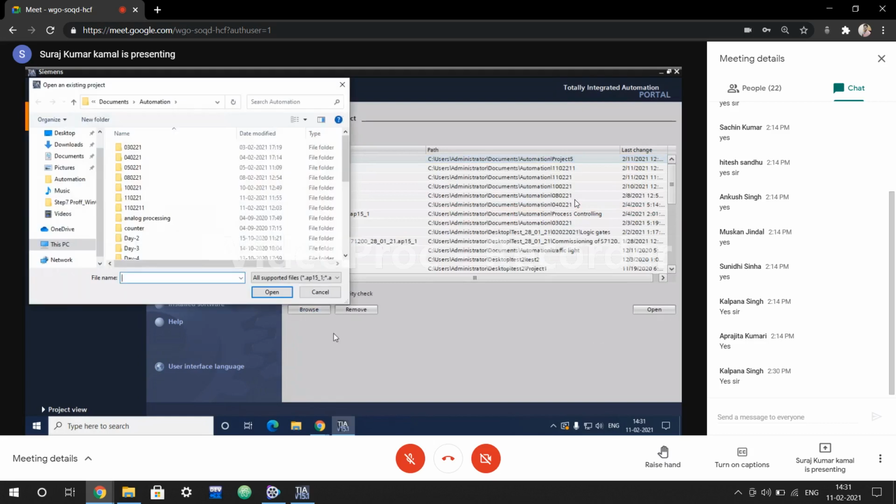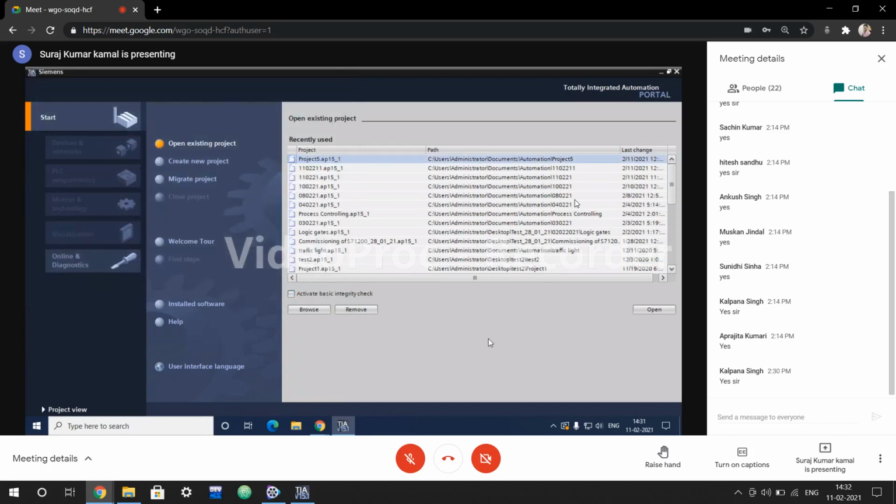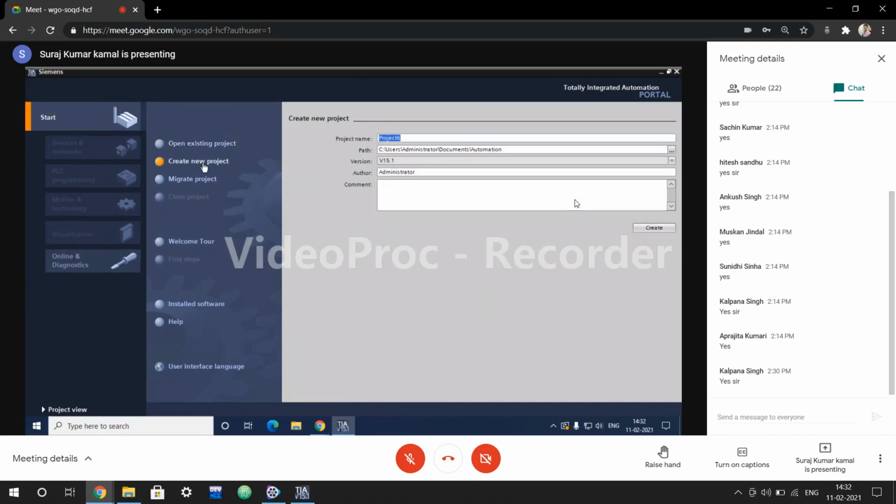The different system, the compatible files will be here. Okay, but at the very first point, when we are in a portal view, what we are going to do is we need to create a project. Now at here, we'll define the project.